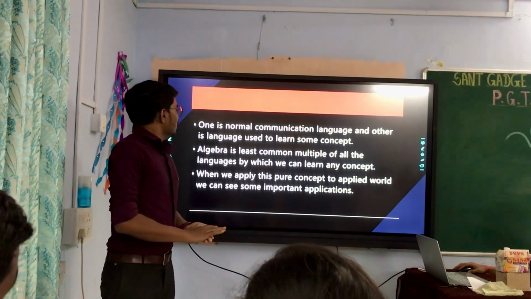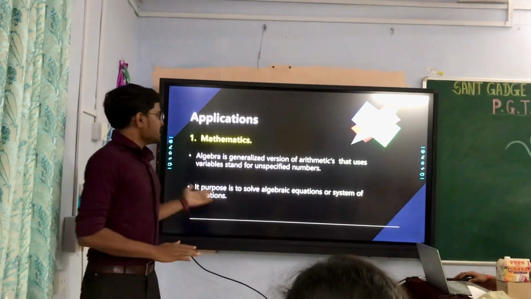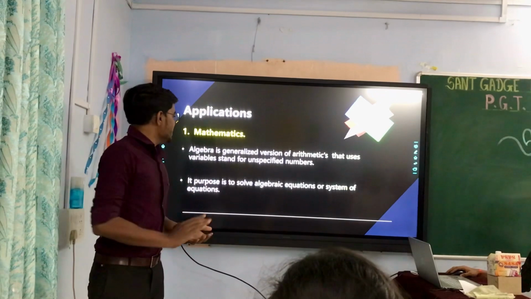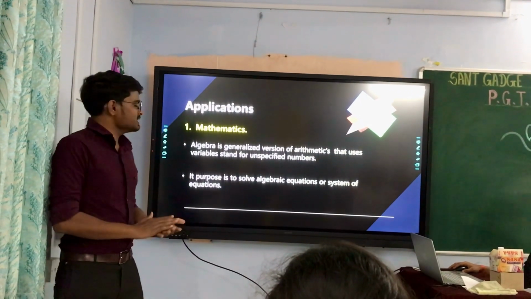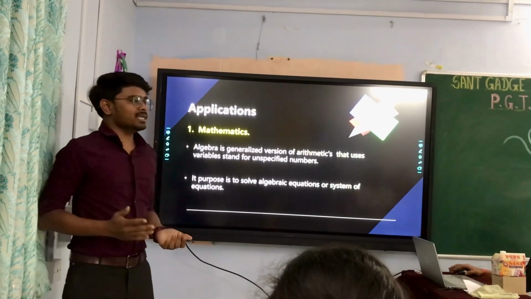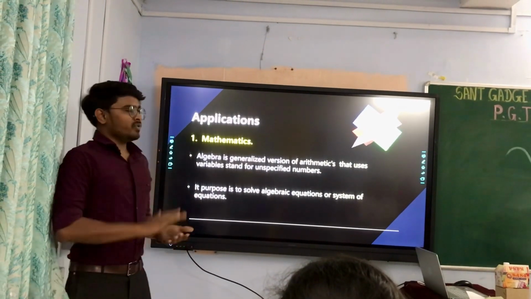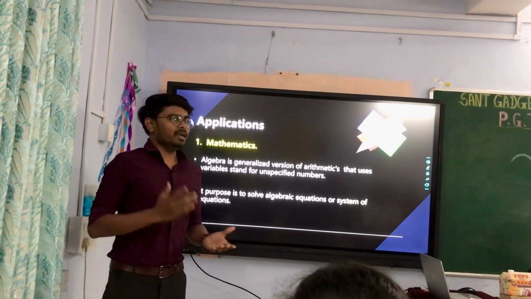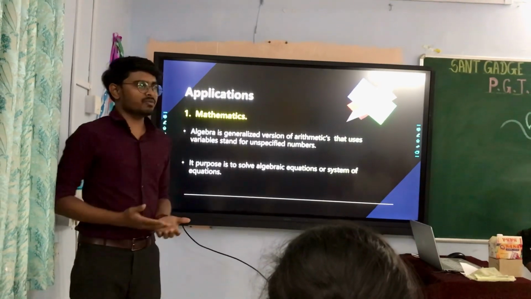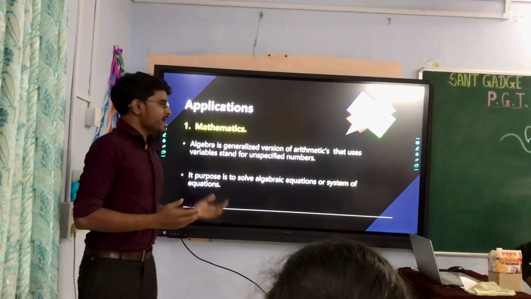So next. Our first application is that algebra is a generalized version of arithmetic that uses variables to stand for unspecified numbers. When we see the application of abstract algebra in mathematics, when we have one problem we can generalize and convert it into variables and equations and solve it. It is a use of abstract algebra in mathematics.